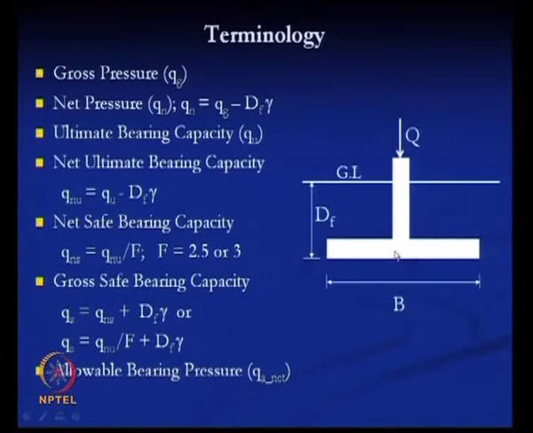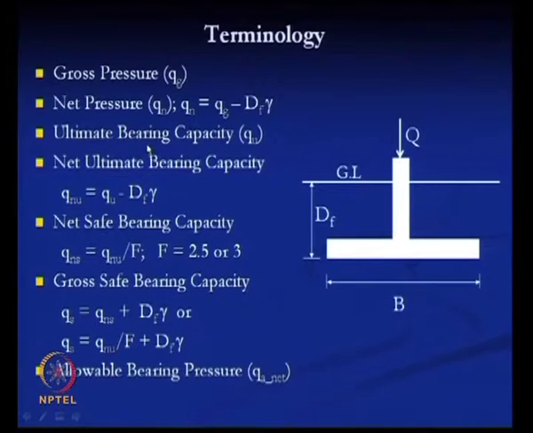So, the settlement will start due to this net pressure. That means net pressure is the gross pressure minus the pressure that is coming due to this soil. That means, if q g is the gross pressure, then the net pressure will be q g minus depth of the foundation into the unit weight of this soil.